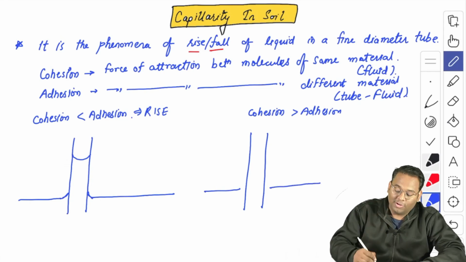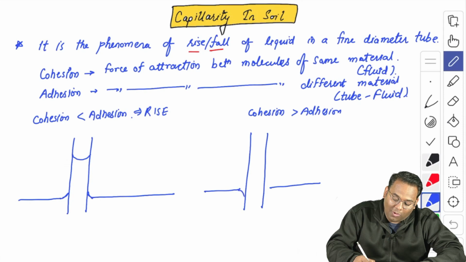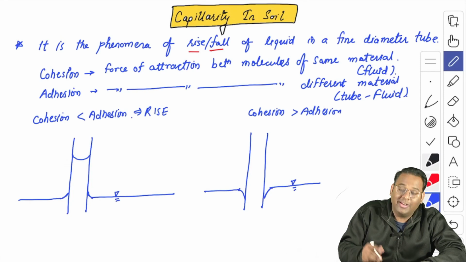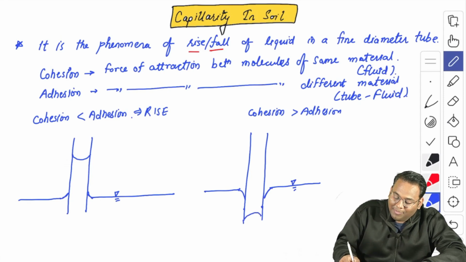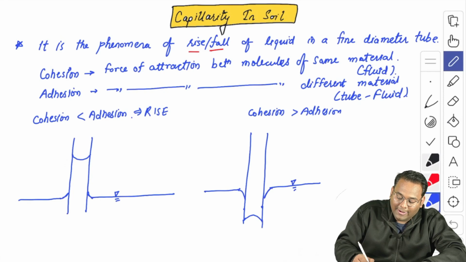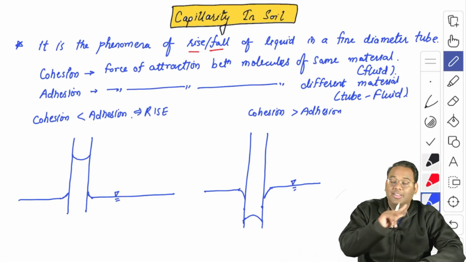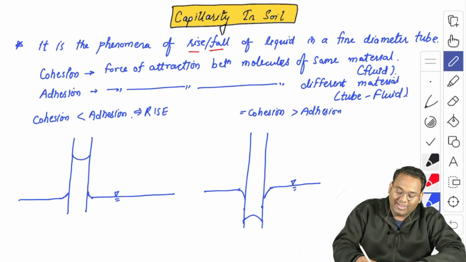And as it wants to decrease the contact area, the free surface of the fluid surrounding the tube will bend like this. And not only this, you will also see that in the tube it will decrease its level and the free surface will be like this. So these are the two cases, and in the second case there is a fall in the capillary tube.